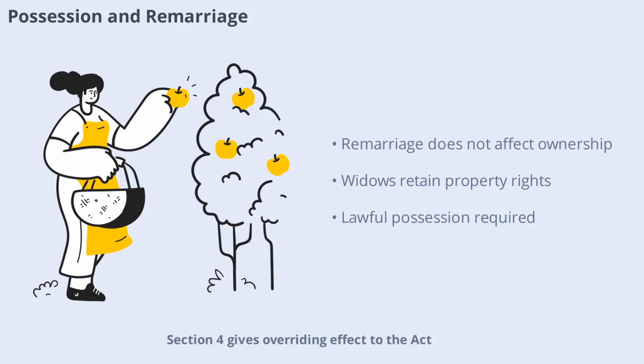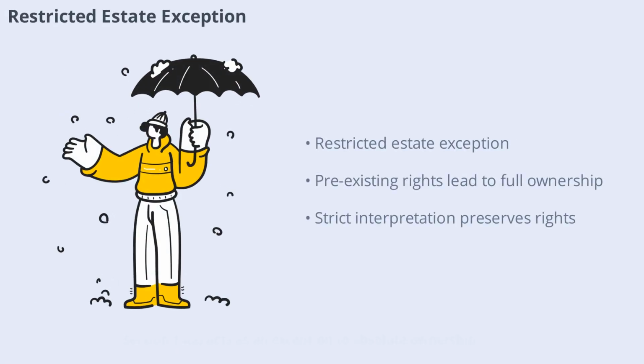Section 4 gives overriding effect to the Act, ensuring that remarriage after 1956 does not affect inheritance. The Act protects widows' rights regardless of marital changes as long as possession was acquired lawfully. Section 14(2) acts as an exception to absolute ownership. If property is acquired for the first time as a grant with restricted rights, the female Hindu does not become full owner.